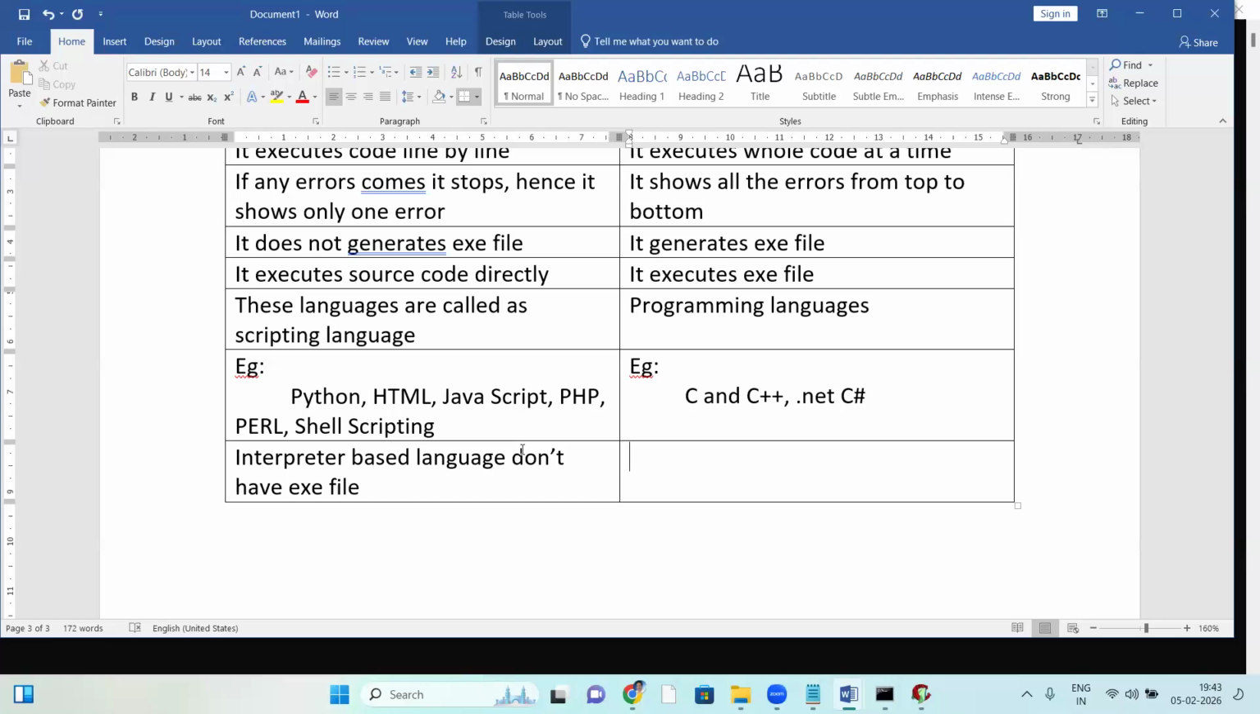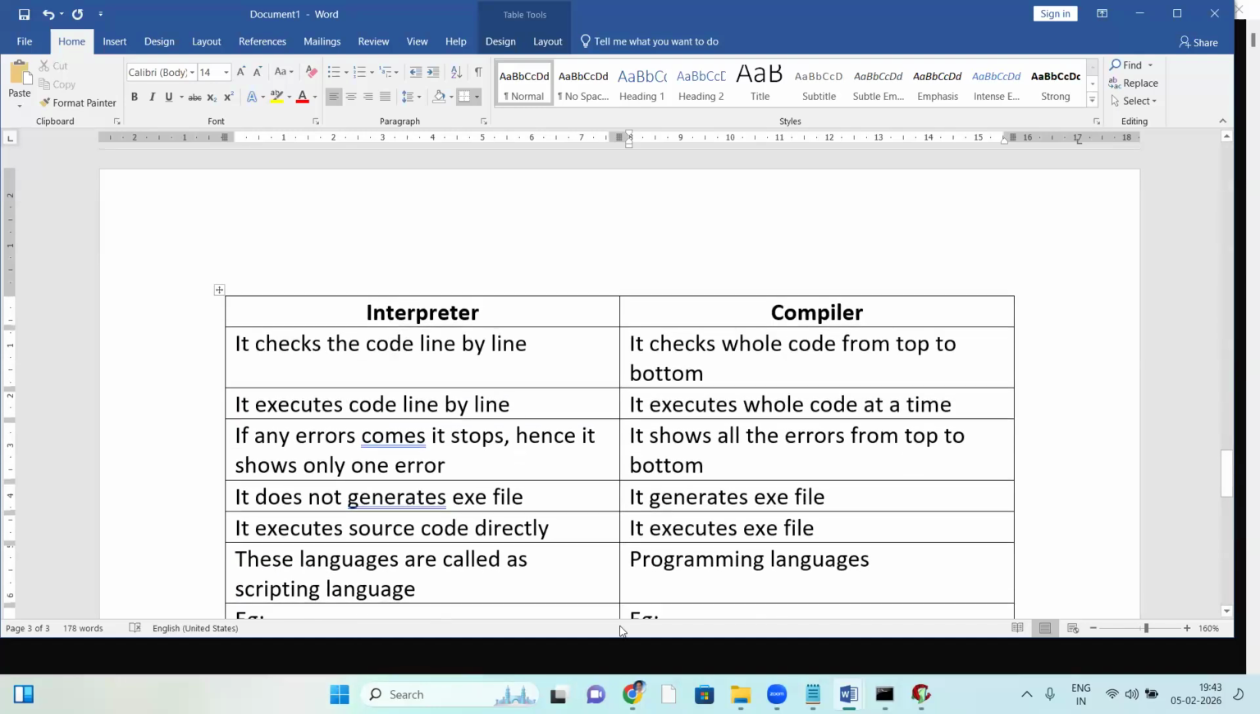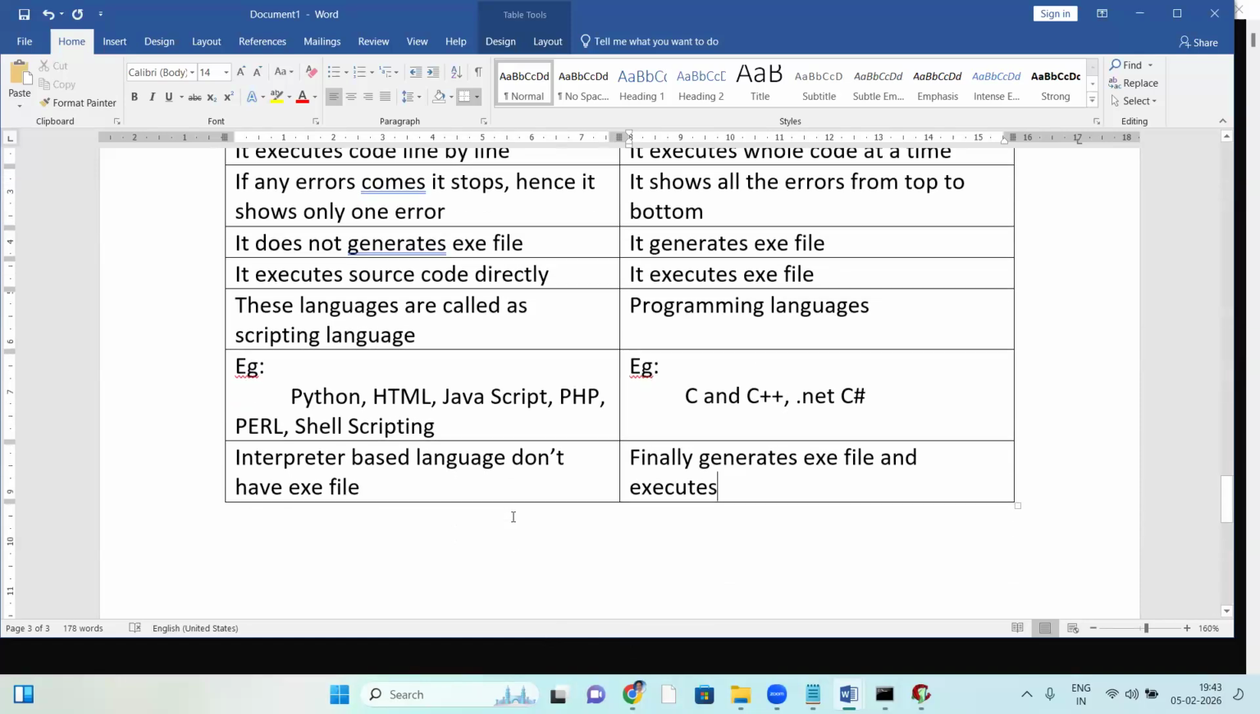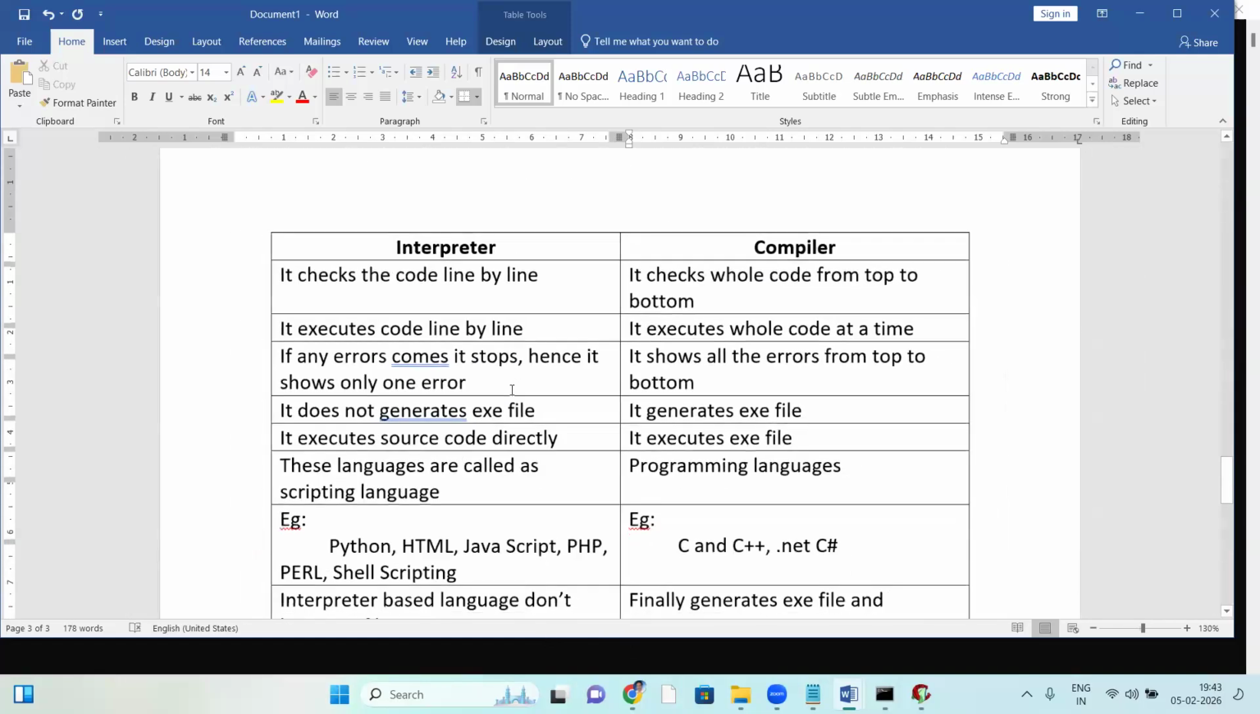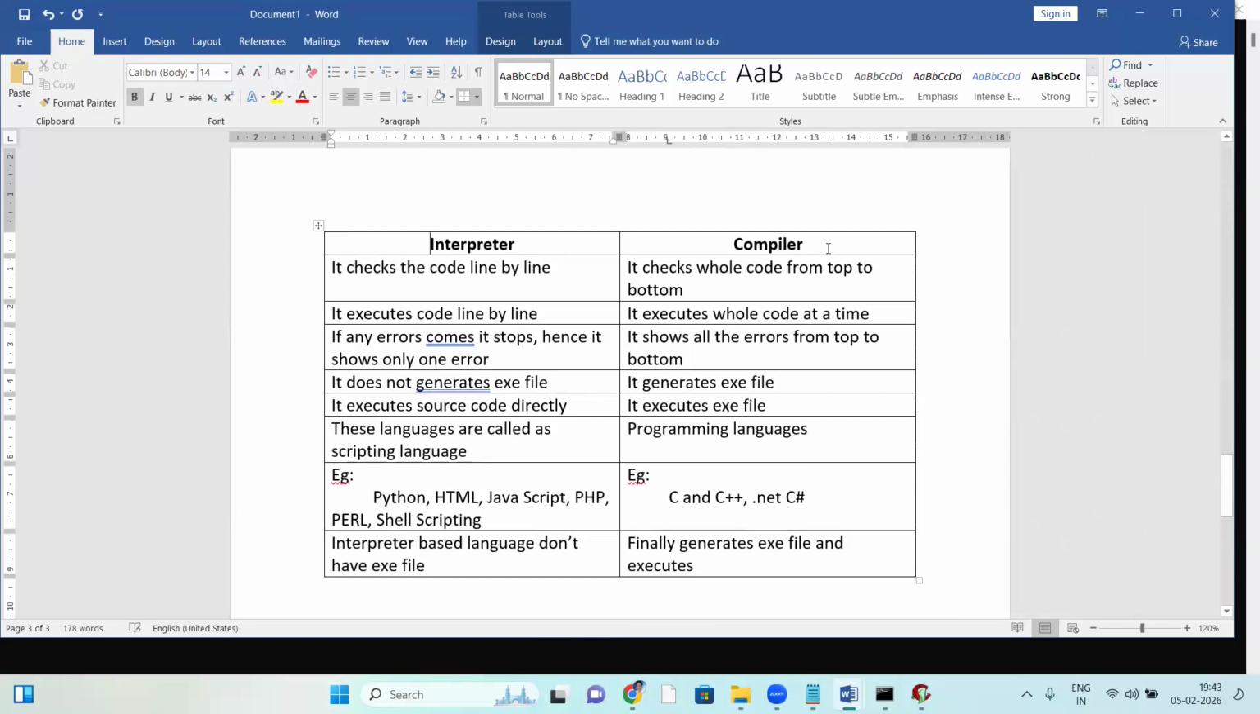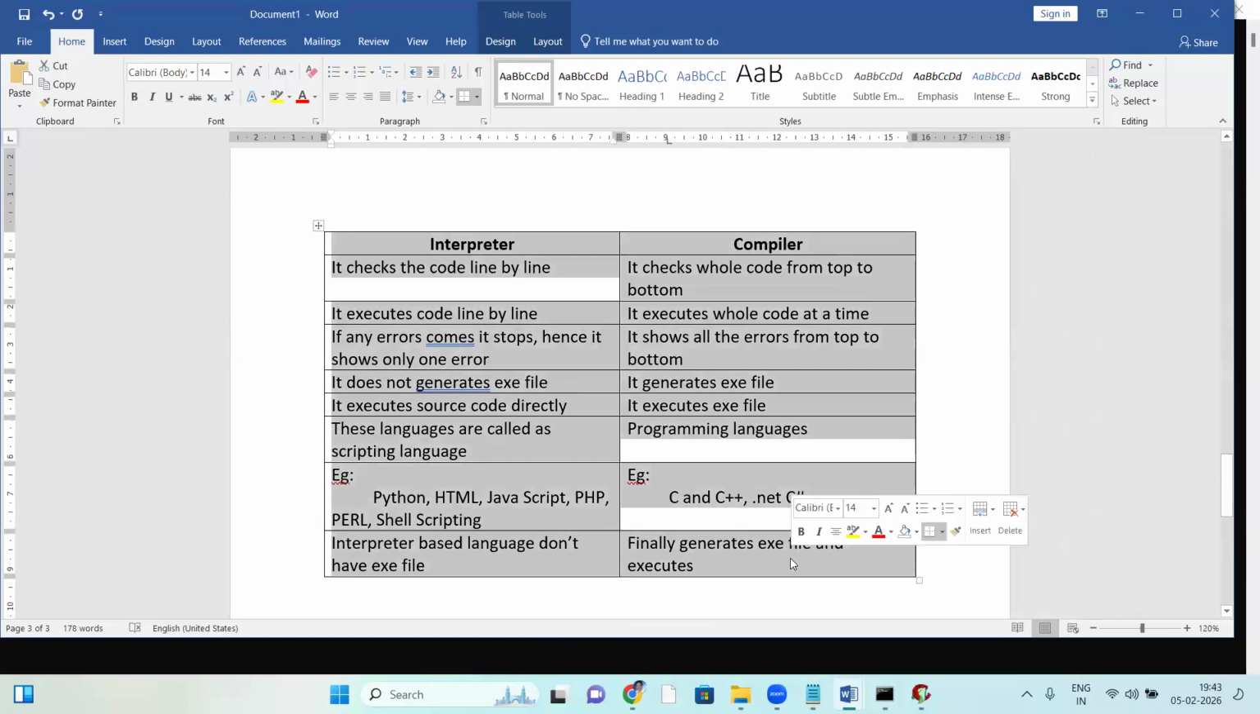In case of the compiler, it finally generates an exe file, always, and then executes it. So this is the difference between interpreter and compiler. I hope you understand, guys. These are the differences between interpreter and compiler, all these points.